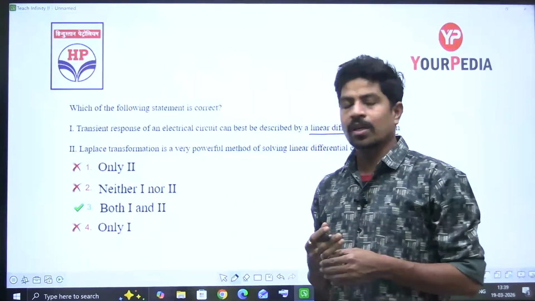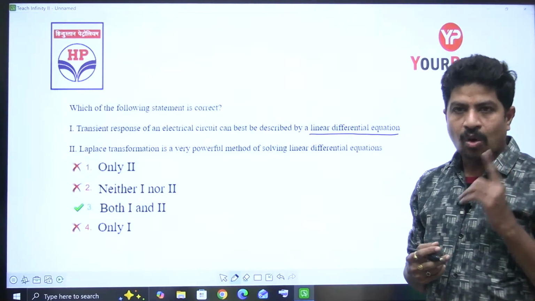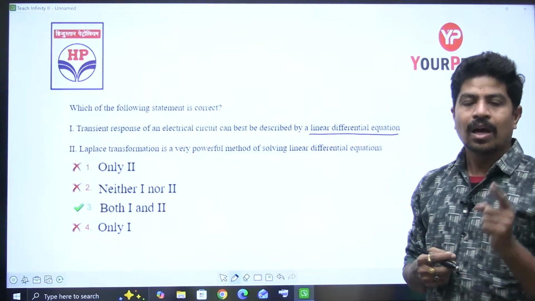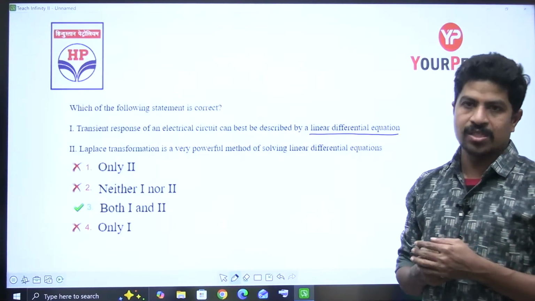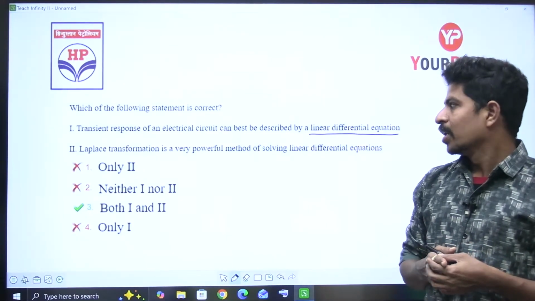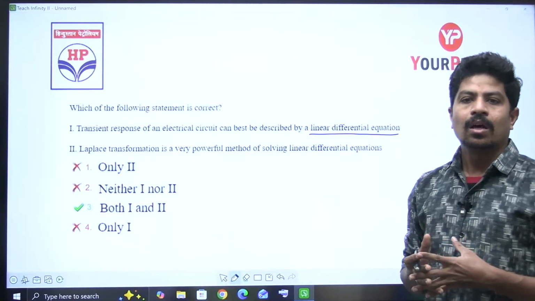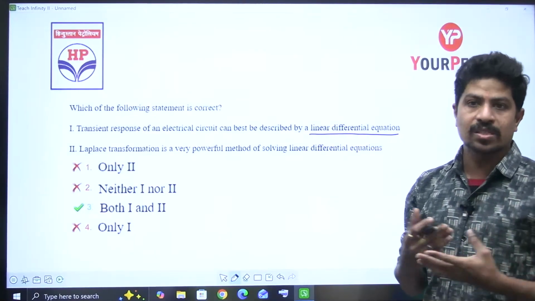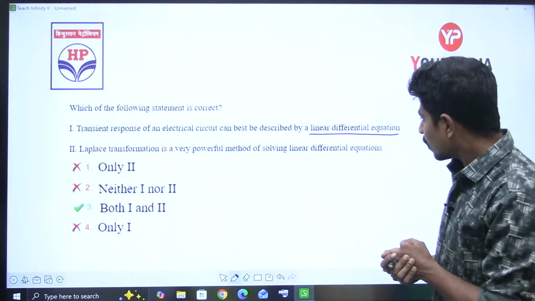Yes, the equations of any RL or RC or RLC, series or parallel, whatever it is, any dynamic system are linear differential equations. Any physical memory system, means which is having inductance and capacitance, that is called a dynamic system, are linear differential equations.